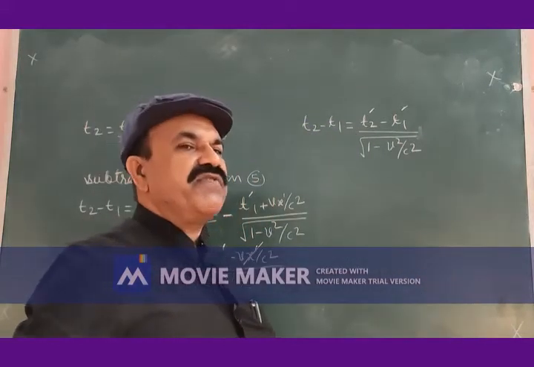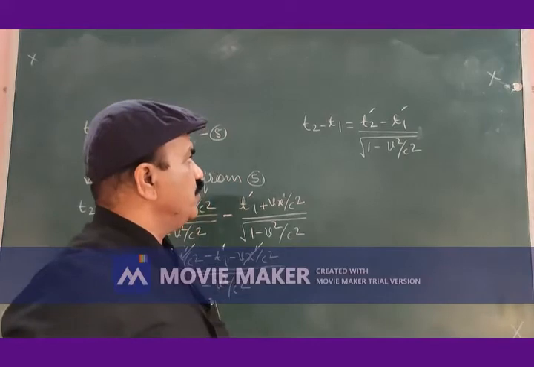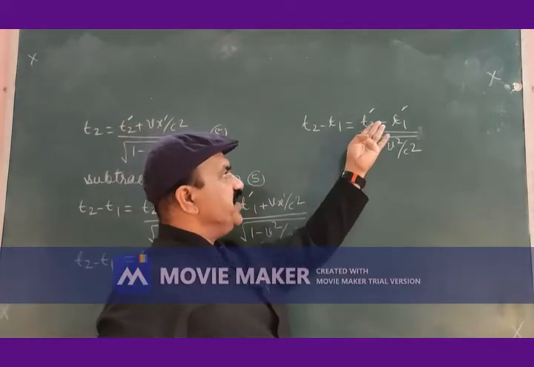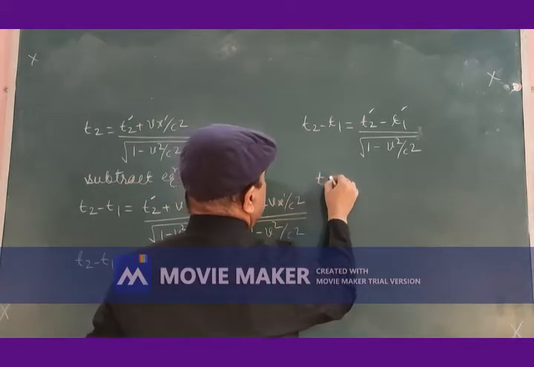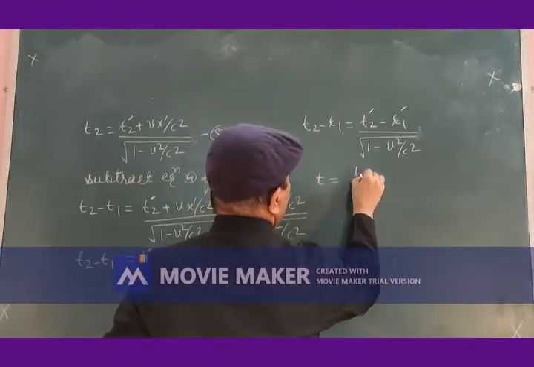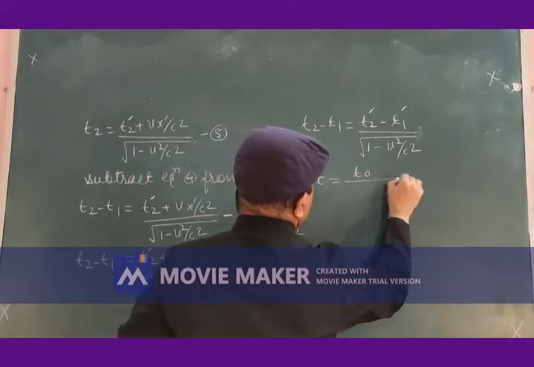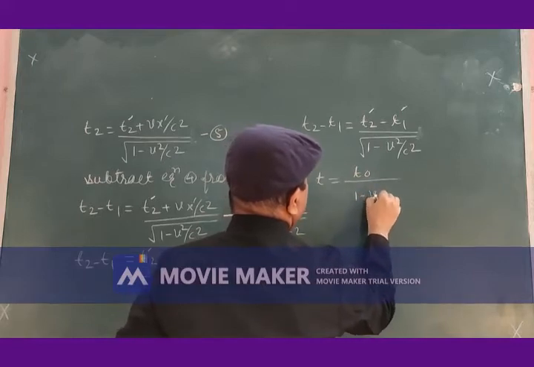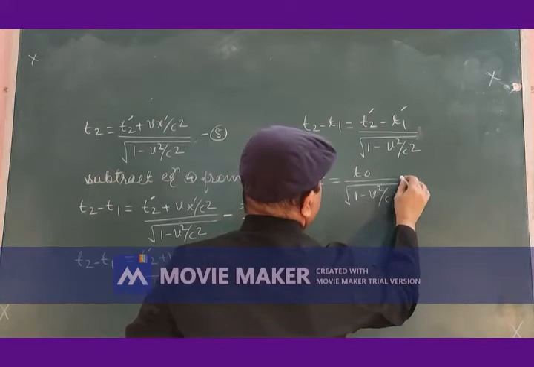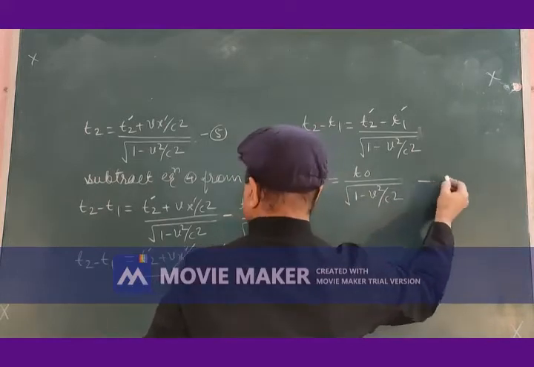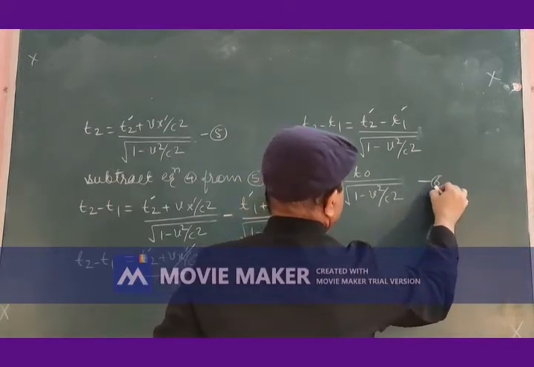But according to equations 1 and 2, this is T, this is T0, and therefore I can write T is equal to T0 divided by the square root of 1 minus V square by c square, equation number 6.